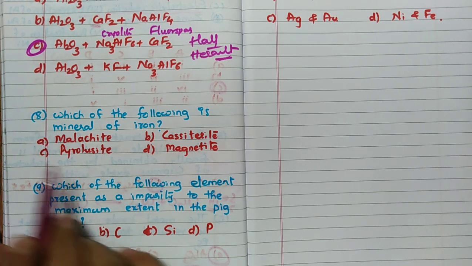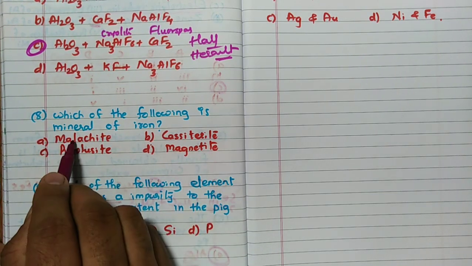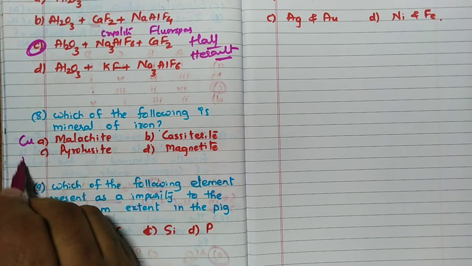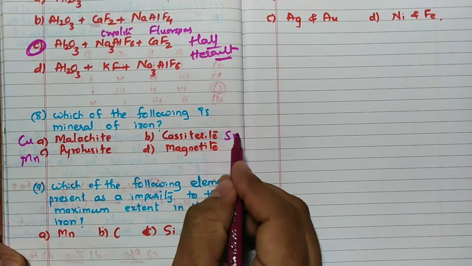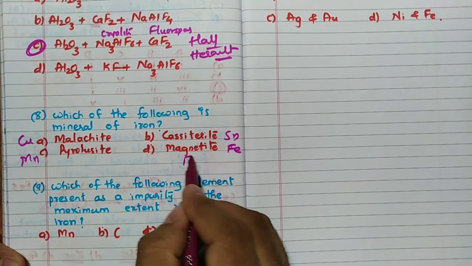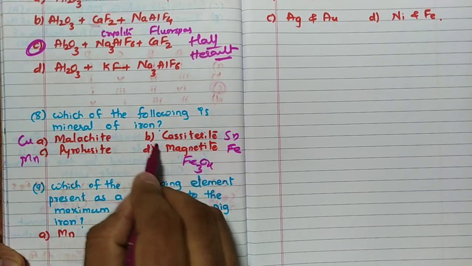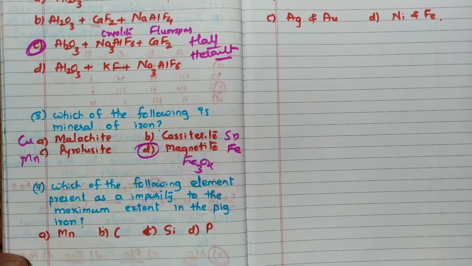Which of the following is a mineral of iron? Malachite is copper, pyrolusite is Mn, cassiterite is tin, magnetite is iron. Remember, magnetite, Fe3O4 is the formula. So the answer is D.